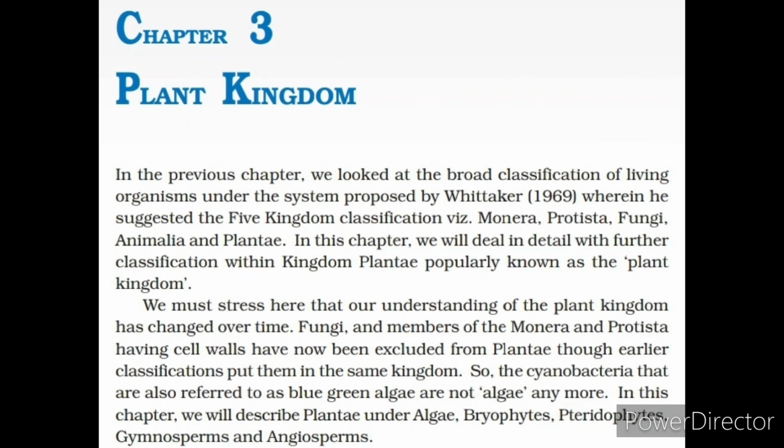Chapter 3. Plant Kingdom. In the previous chapter, we looked at the broad classification of living organisms under the system proposed by Whittaker, 1969, wherein he suggested the 5-kingdom classification viz. Monera, Protista, Fungi, Animalia and Plantae. In this chapter, we will deal in detail with further classification within kingdom Plantae, popularly known as the plant kingdom.